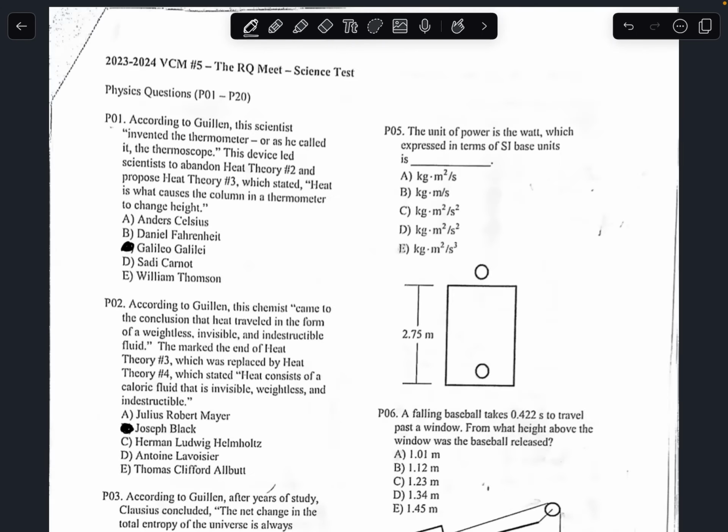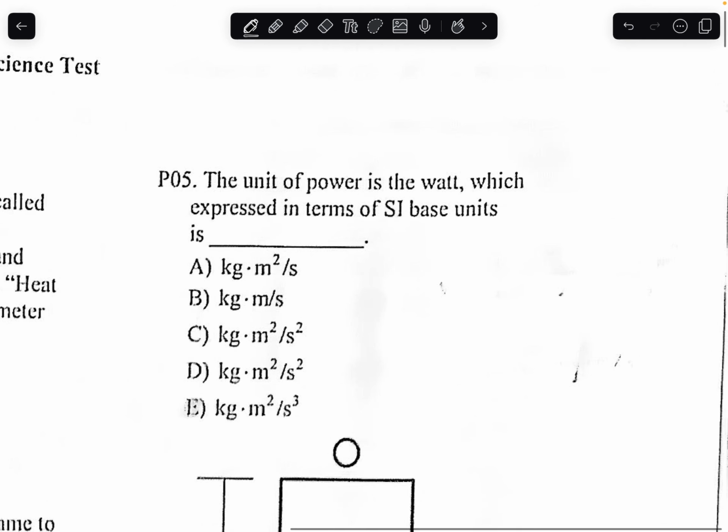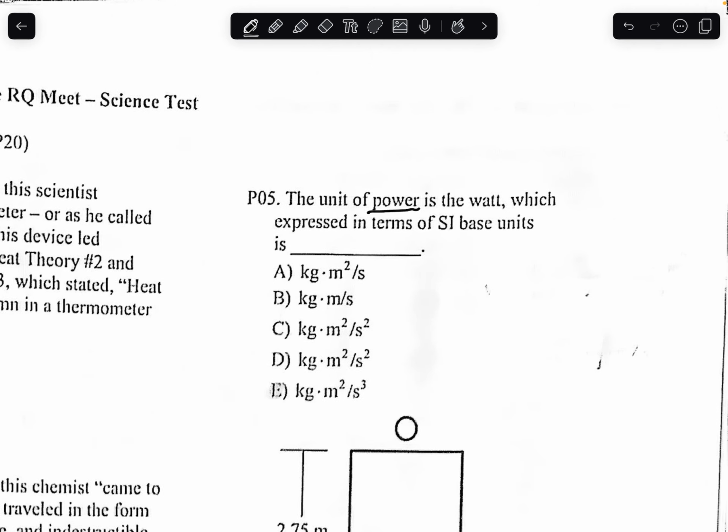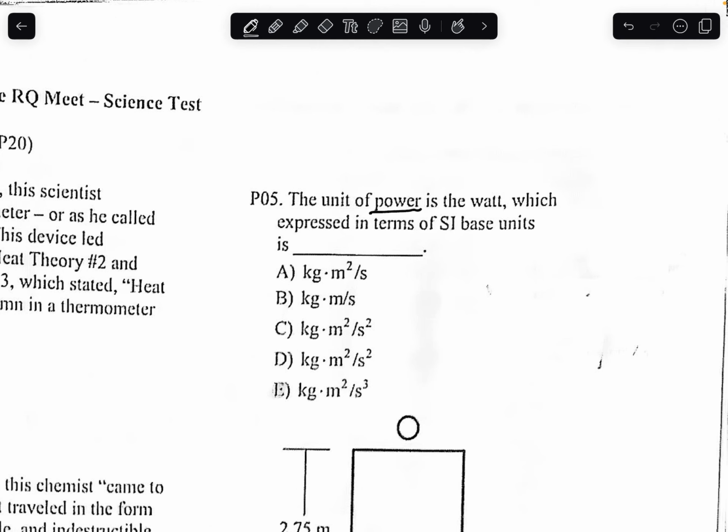Number 5. The unit of power is the watt, which expressed in terms of SI base units is what? So we know power is equal to work divided by time. Work is equal to force times displacement over time. And force is equal to mass times acceleration. So you're going to get mass times acceleration times displacement divided by time.